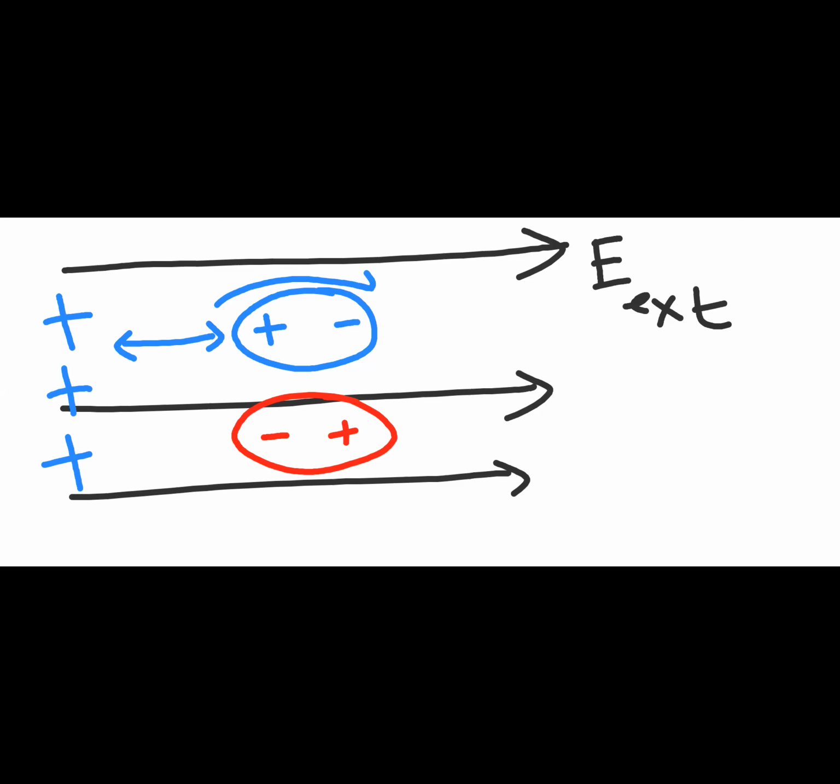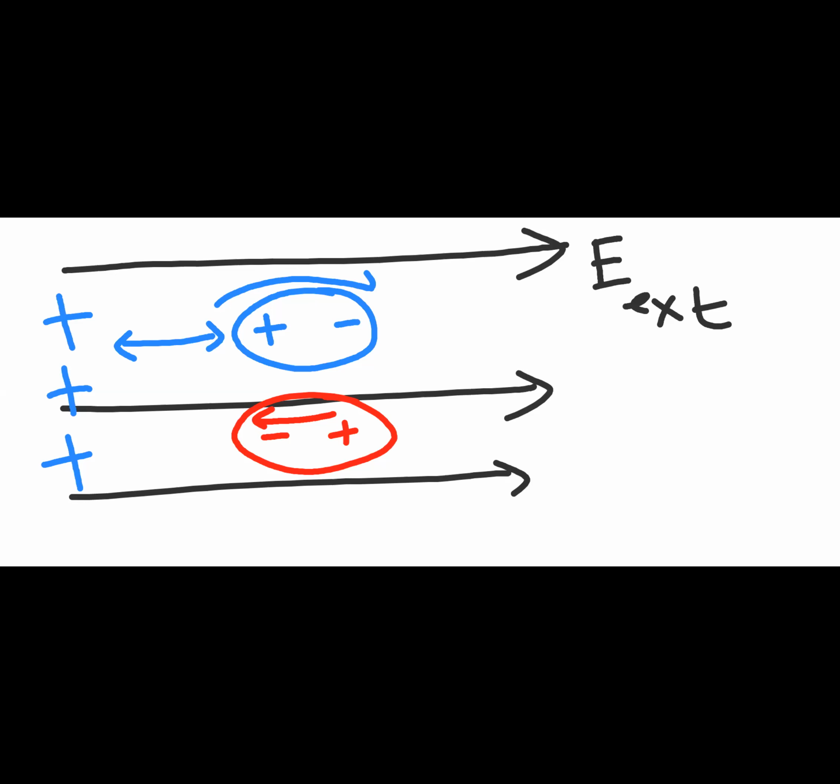Now what will happen is that this positive and negative now induce an internal electric field, which will be from right-hand side to left-hand side. The internal electric field of this molecule will be from plus to minus, that is, right-hand side to left-hand side.